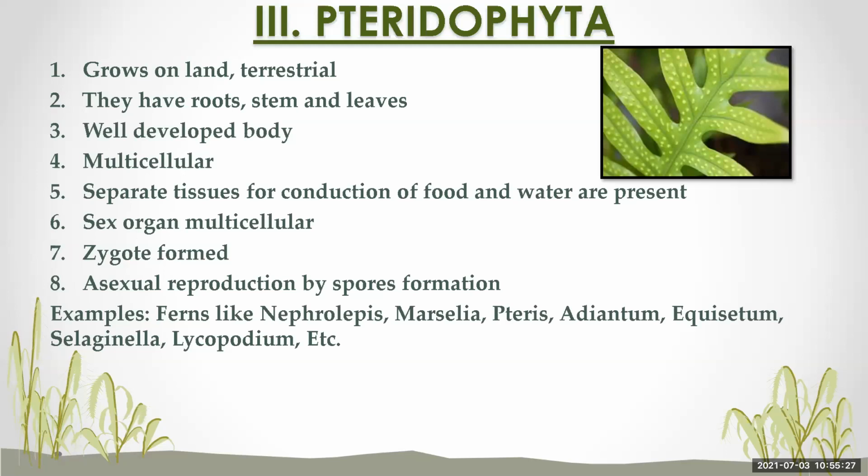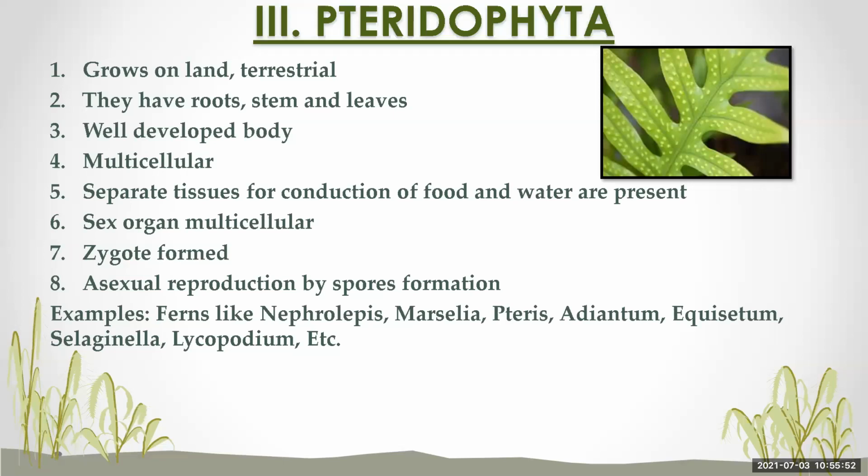They have separate conducting tissue for food and water, present inside them for the conduction of water, food and minerals. The water is conducted by the xylem, and food and minerals are conducted by the phloem tissues. Then the sex organs present are multicellular.